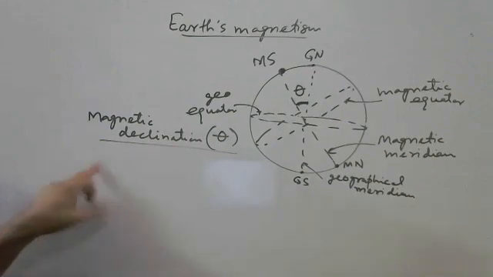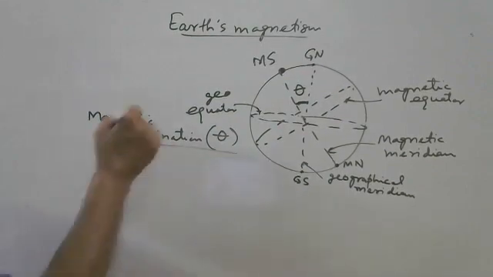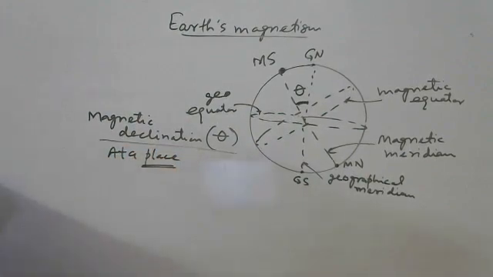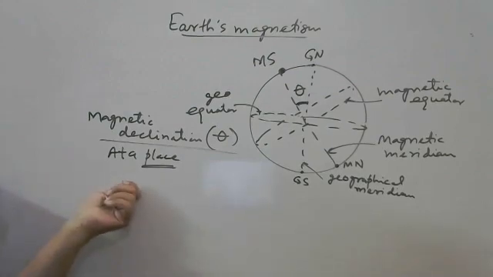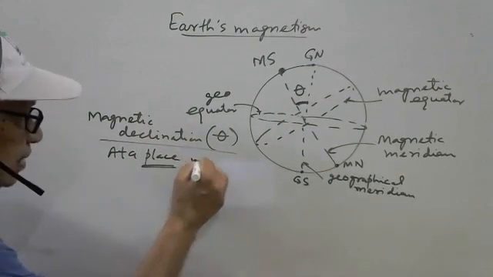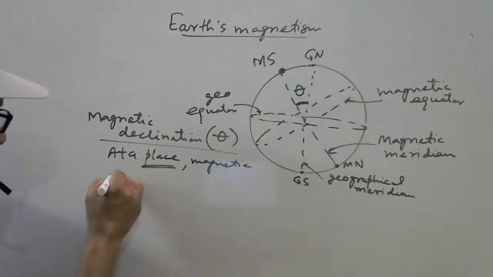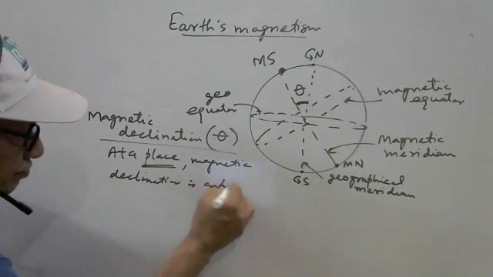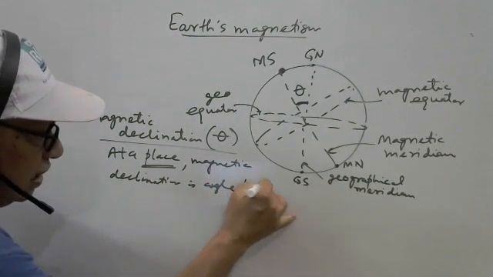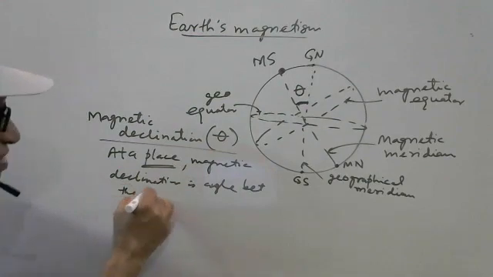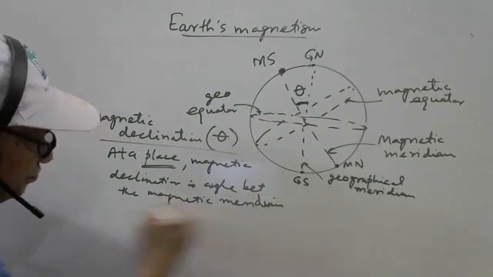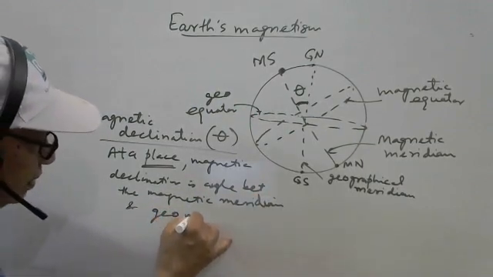So I am writing the definition of magnetic declination here at a place. It is very important because it varies from place to place. So at a particular place, the angle magnetic declination is the angle between the two planes, between the magnetic meridian and the geographical meridian.